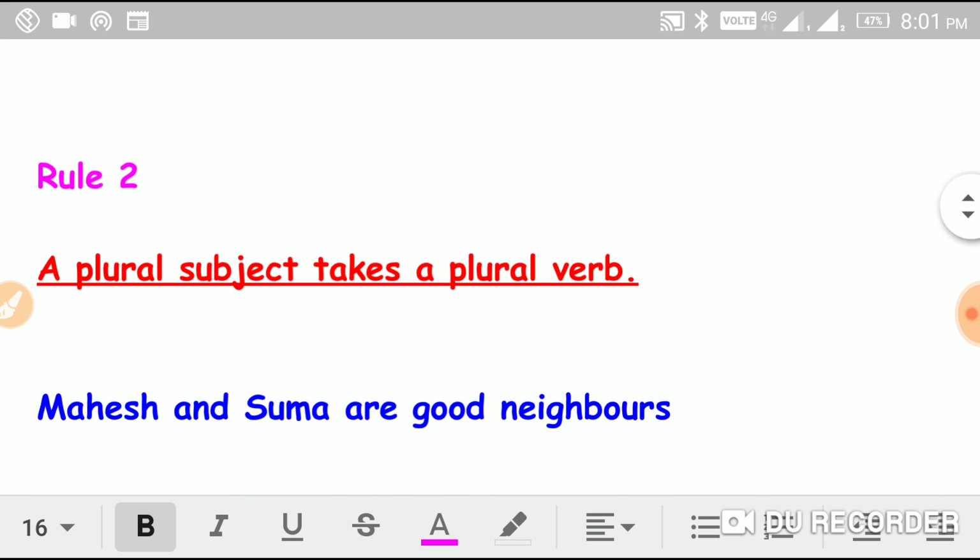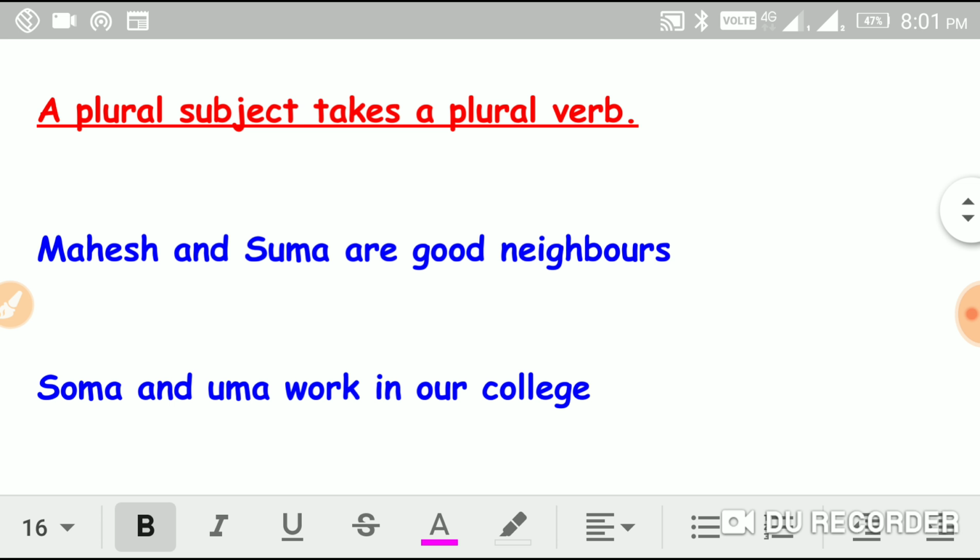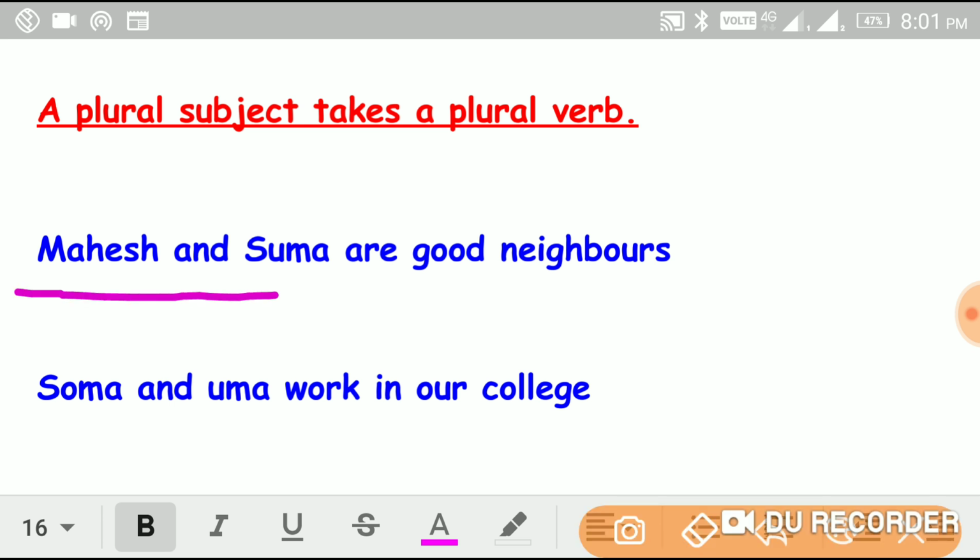Now let us discuss rule number 2: a plural subject takes a plural verb. I think you know the meaning of plural. Two or more than two is called plural. Here Mahesh and Suma, there are two, that's why it is plural. And are is a verb and it is a plural verb.